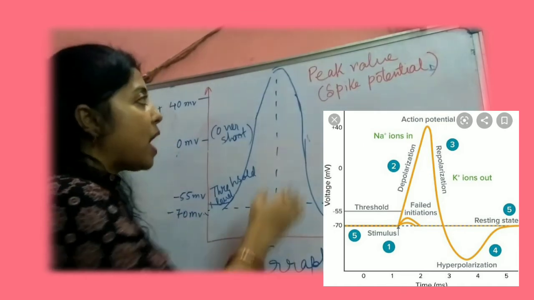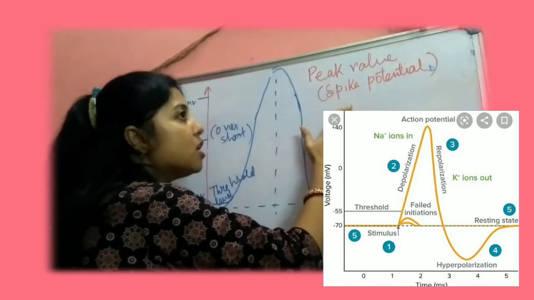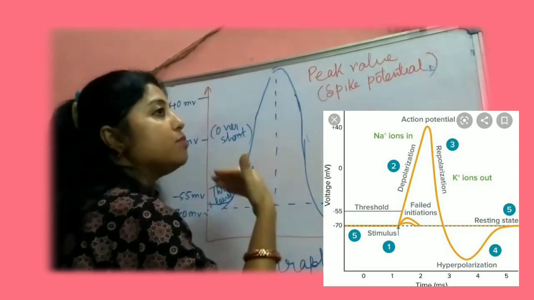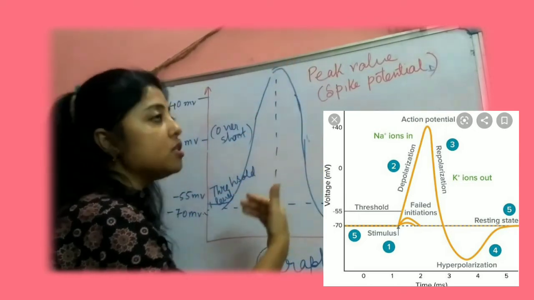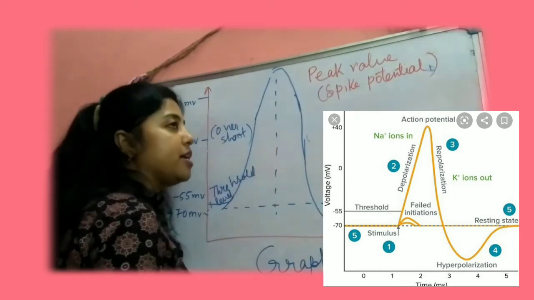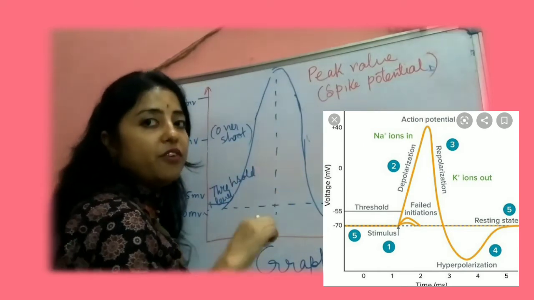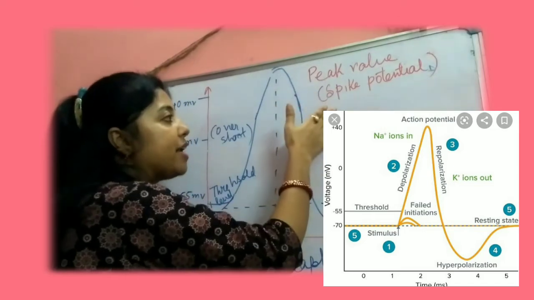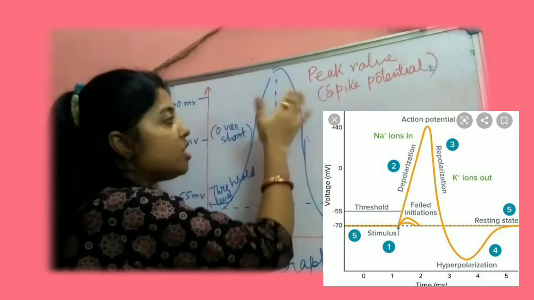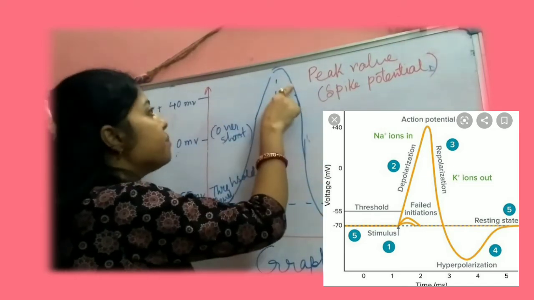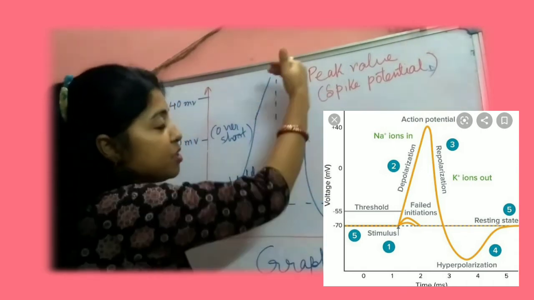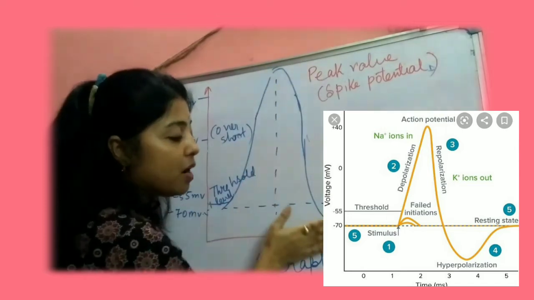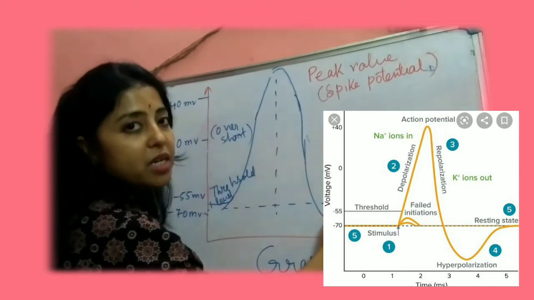So what happens is, 3 sodium ions will come out to the ECF, and 2 potassium ions will enter inside the exoplasm for each cycle. So the potential will again change from plus 40 mV back to minus 70 mV. This state, positive to negative, means it will again return to the resting membrane condition.